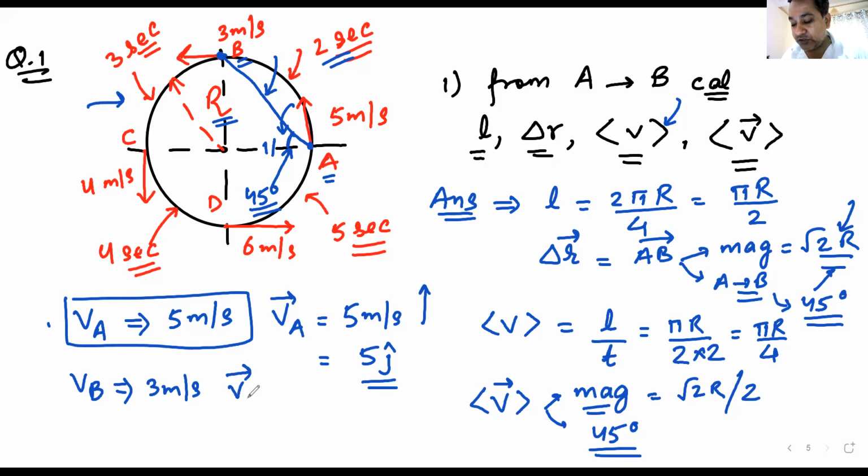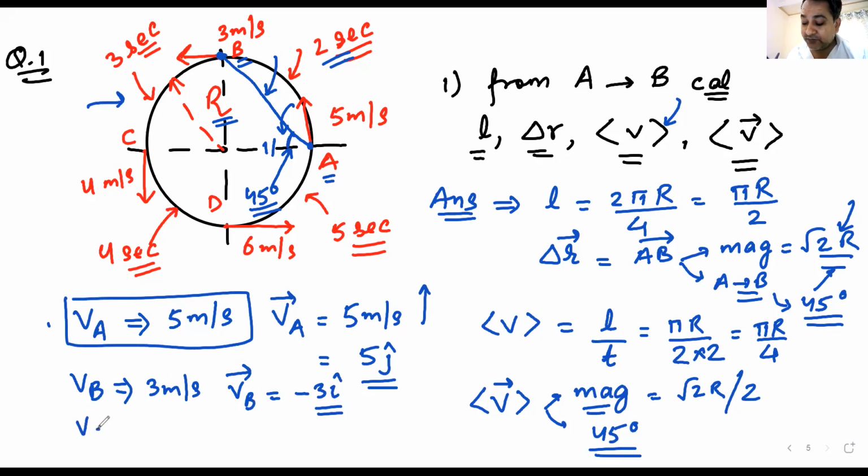Now the next question: V vector B. Understand the question? Understand the symbol? Get me the answer. Minus 3i, Santosh. Well done. Minus 3i, 3 along left. You can say 3 along left, whatever you call it. Minus 3i is better, it tells me minus x-axis. Great, well done.